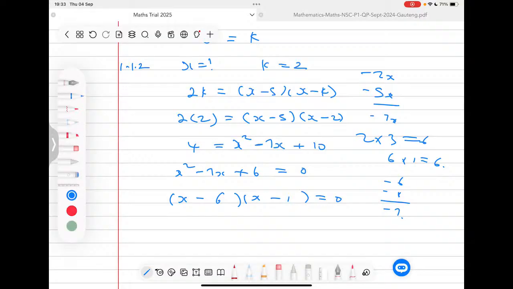Now at this stage, it then means that we can conclude to say x is equal to 6 or x is equal to 1, and those will be your roots or the solution to this problem if k is equal to 2.